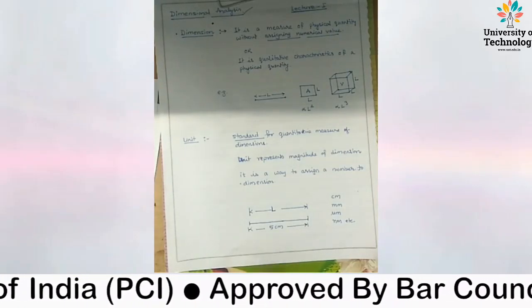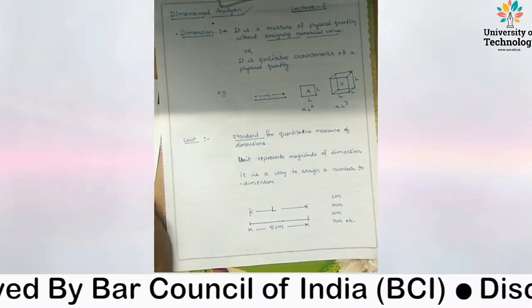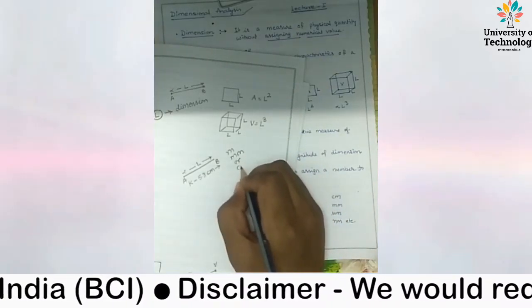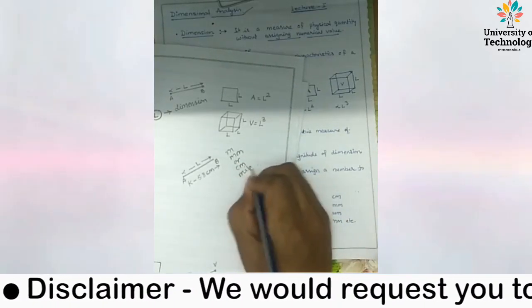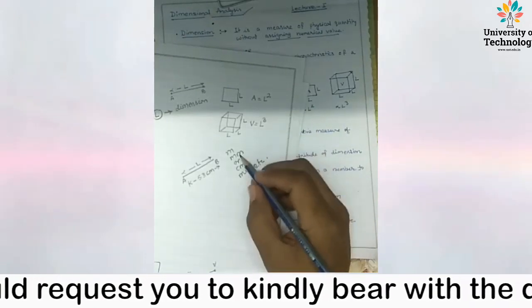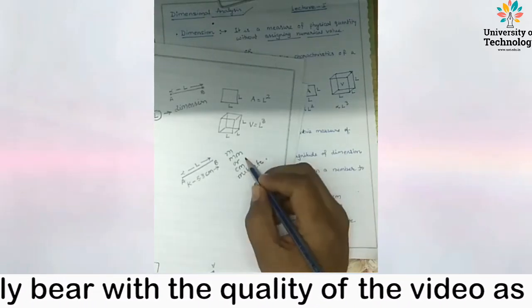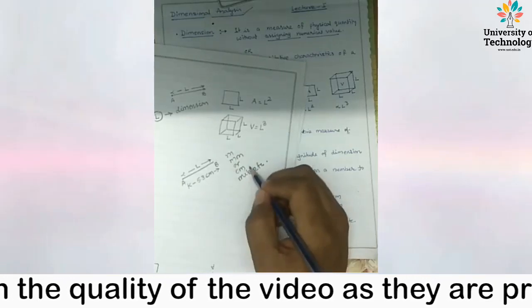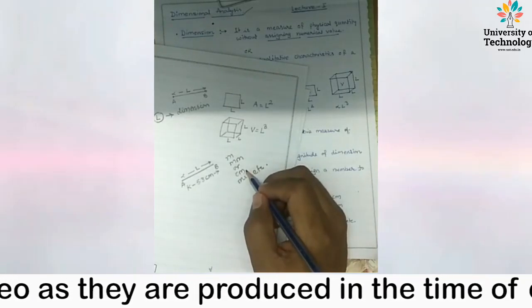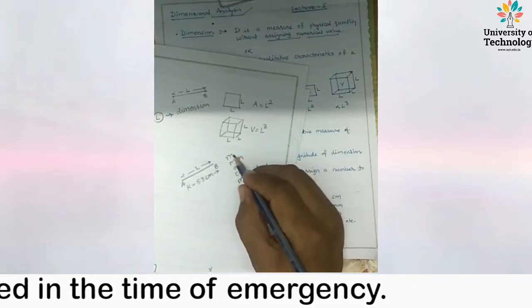So distance may be quantitatively expressed as meter, millimeter, centimeter, mile, etc. These will all have identical dimensions. However, they will be different units.